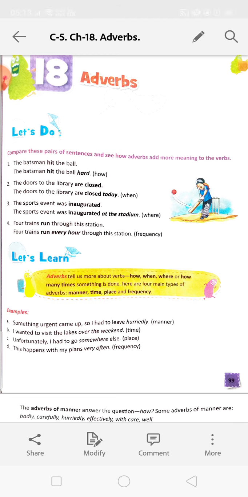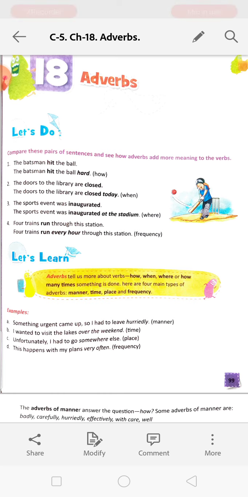See, here are some examples. Something urgent came up, so I had to leave hurriedly. So here you have to underline hurriedly, or write hurriedly, and write that it is a manner. Next, I wanted to visit the lakes over the weekend. It is weekend, it is showing the time.